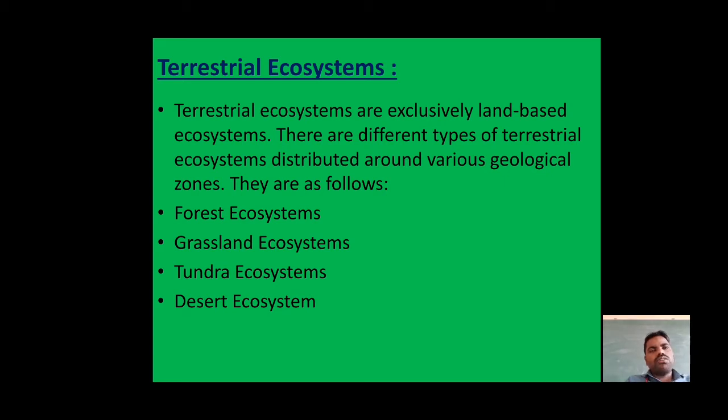Based on that, we have classified the terrestrial ecosystem as forest ecosystems, grassland ecosystems, tundra ecosystems, and desert ecosystems. Terrestrial ecosystems are exclusively land-based, and there are different types distributed around various geological zones. Here we will discuss them one by one. First one, forest ecosystems.